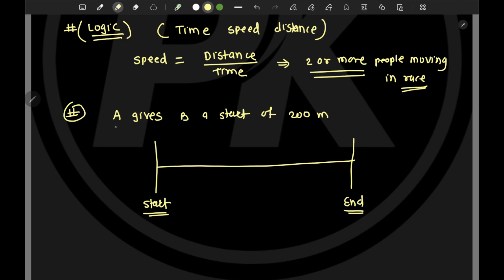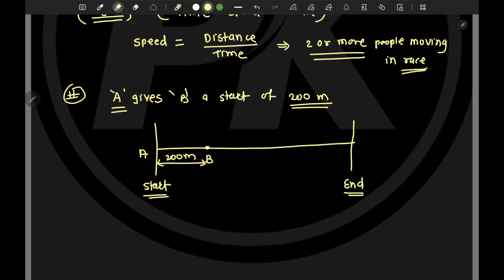The problem says A gives B a start of 200 meter. That means B starts from somewhere here and A starts from here, because A has given B a start of 200 meter. In our daily life also, the fast runner will say, okay, just go ahead, after you go there I'll start running.